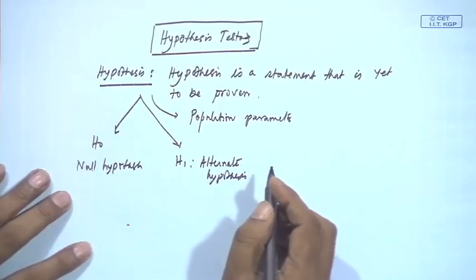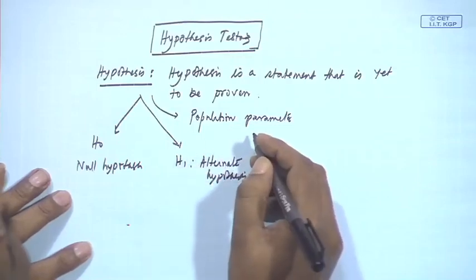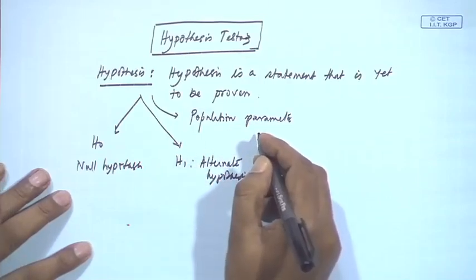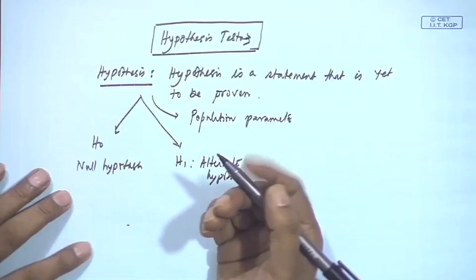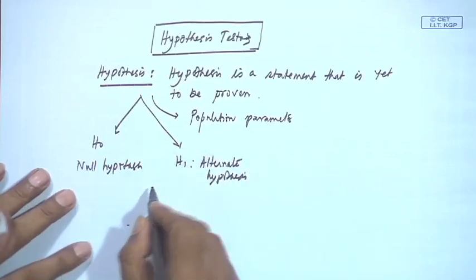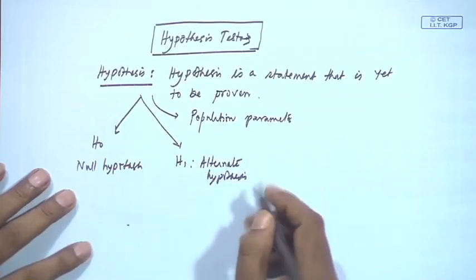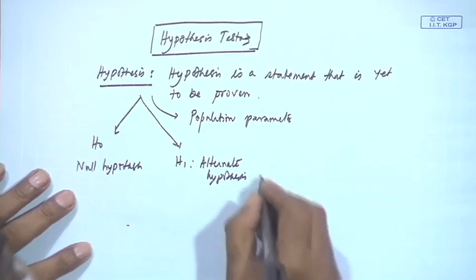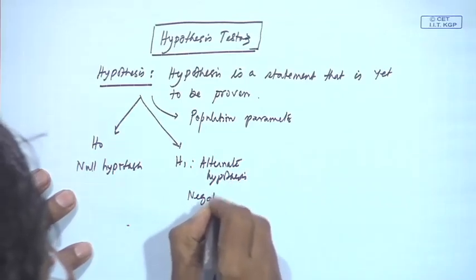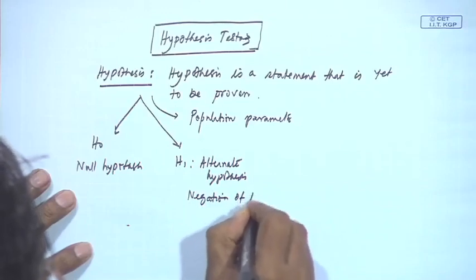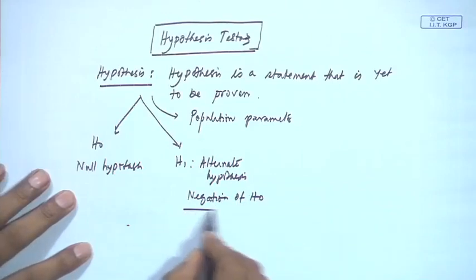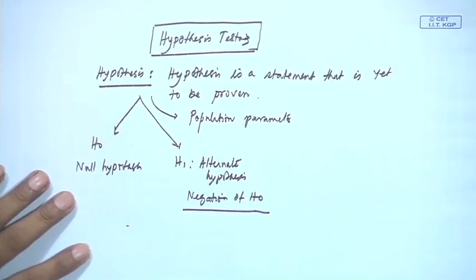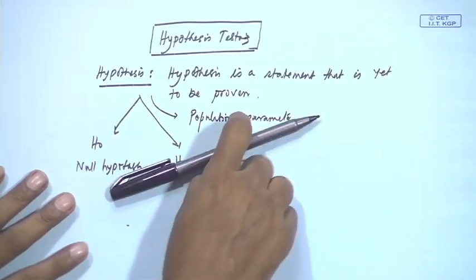Null hypothesis is an assertion about a population parameter, and we believe in it unless it is proven statistically otherwise. And alternative hypothesis is the negation of H0. Alternate hypothesis is negation of H0. Okay. Let us see one example here.